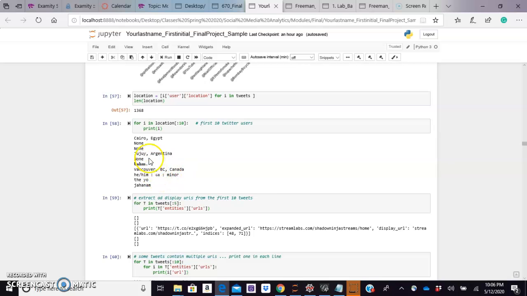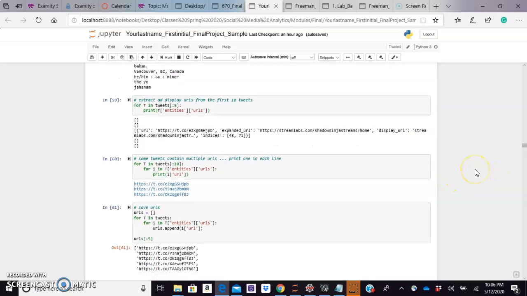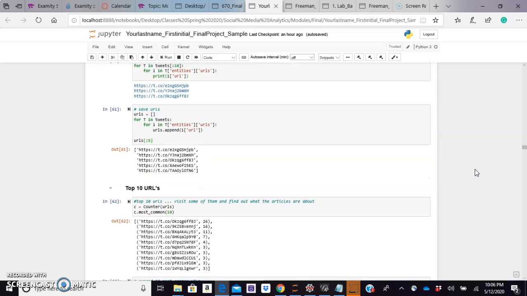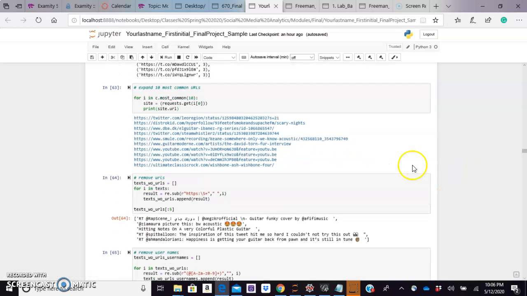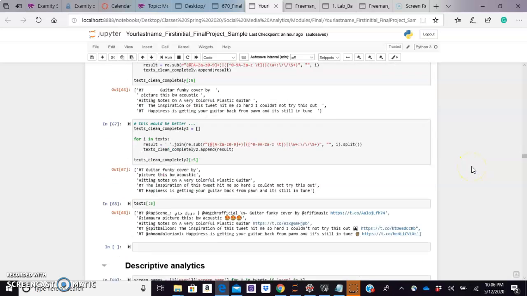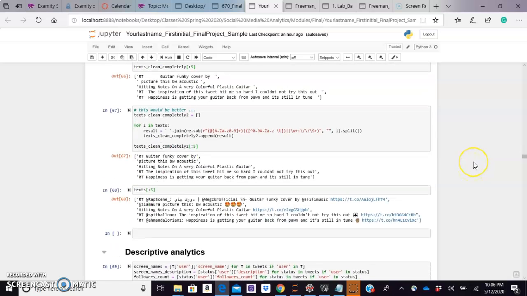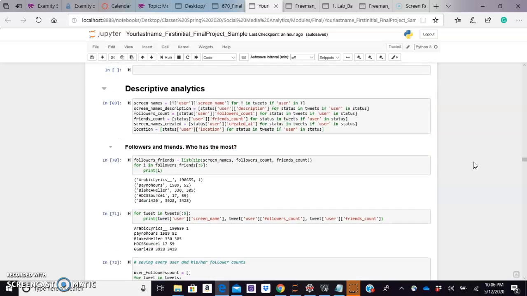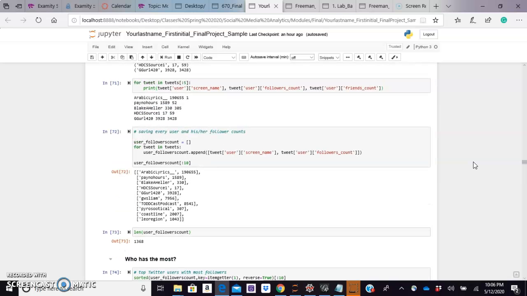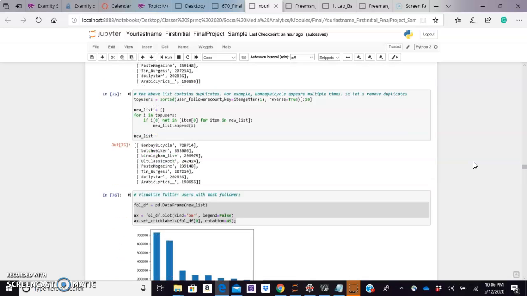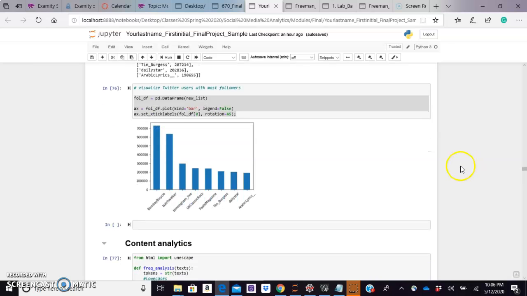Again, there's some of them, Argentina, British Columbia. I'm not sure exactly what the yo is, but so looking at some URLs, these can pop up and can give us some indication too, as far as what folks are talking about, what they link to, etc. Now we're looking at the tweets, and we're going to look at the followers and friends, who has the most followers and friends, and we're going to visualize that.